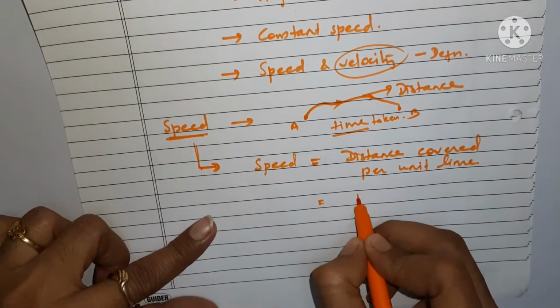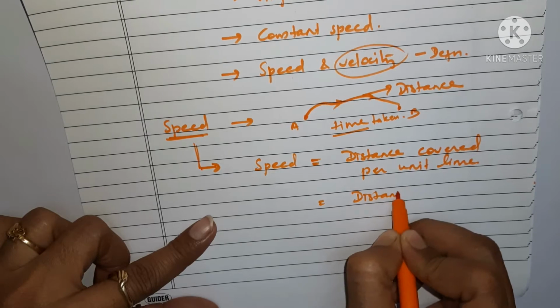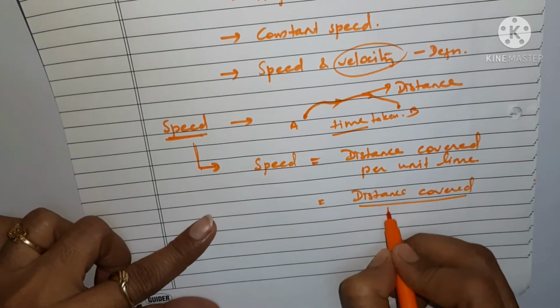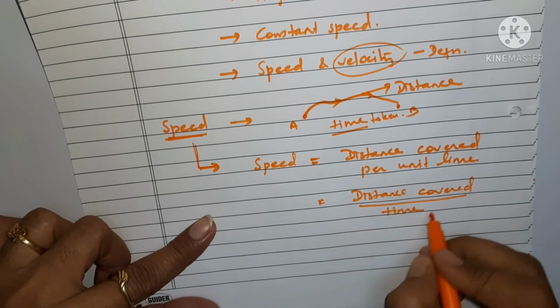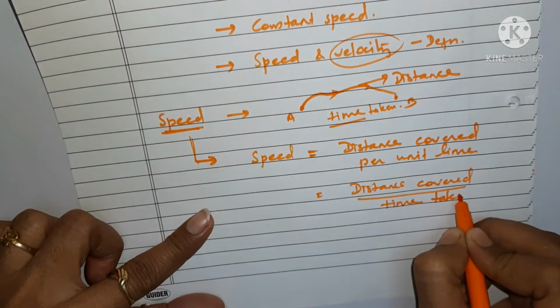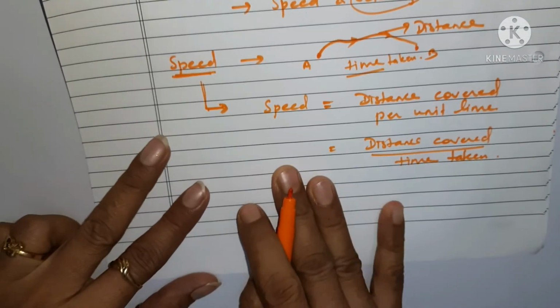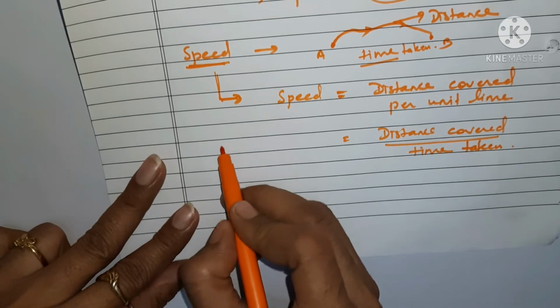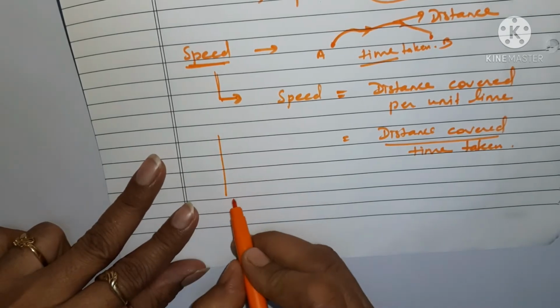That is, you can write it as distance covered upon time taken. So distance covered by the object upon time taken by the object. So this is speed.